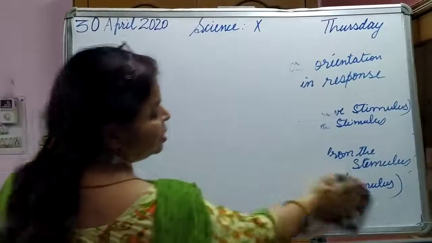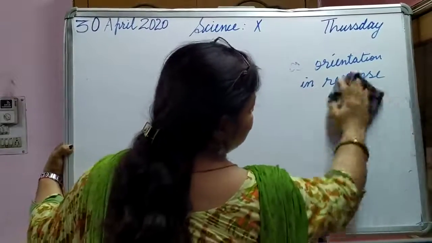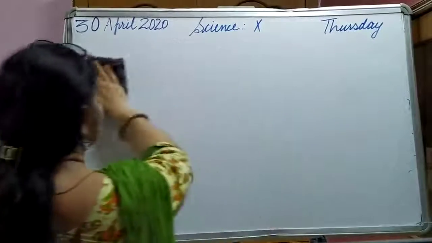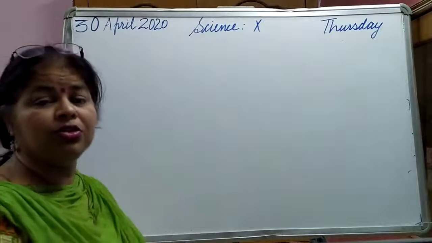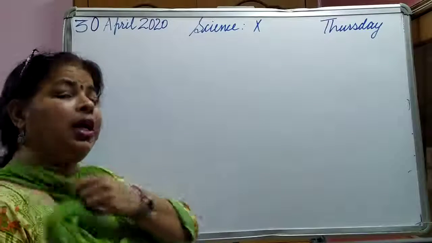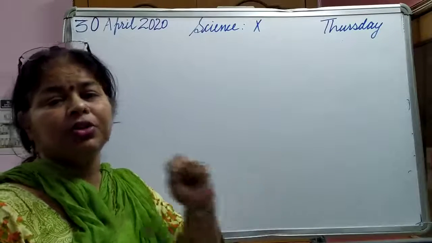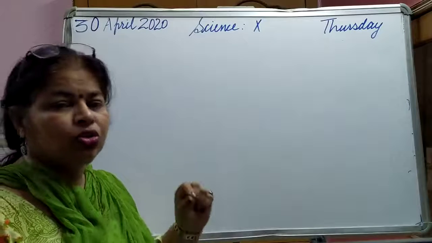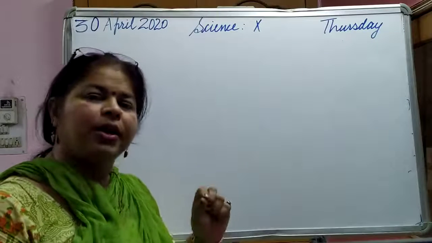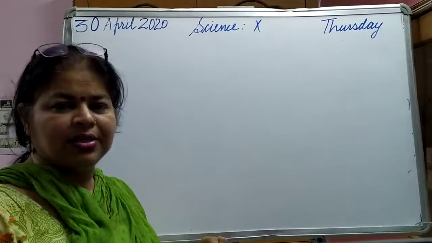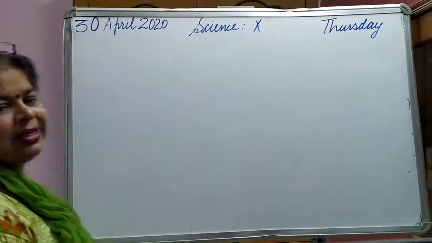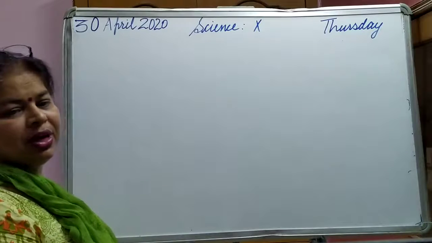You have to read the chapter side by side because it is a concept from biology, and biology needs lots and lots of reading. And I tell you, in every line there is one word question. So thorough reading of the chapter is quite necessary for you. It has to be done on a daily basis. Okay, so let us see how many types of tropism there are.